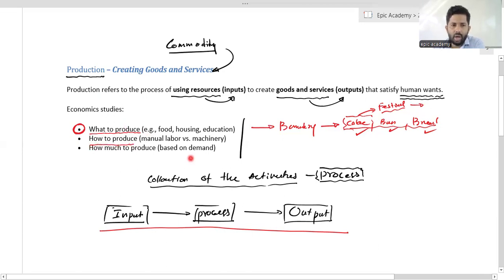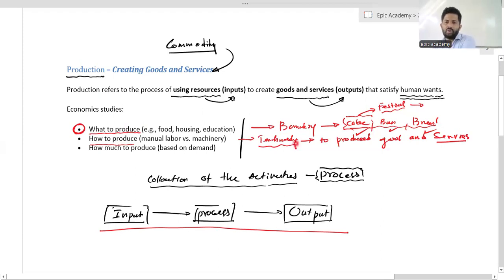How to produce means what kind of technology you are going to use to produce goods and services. That is what we are going to identify here.